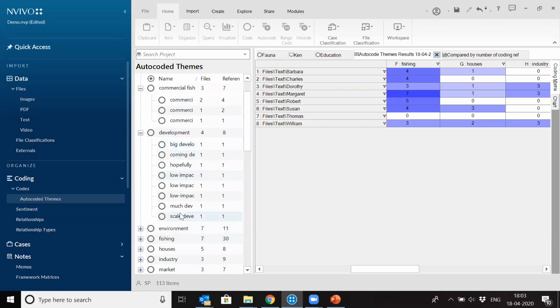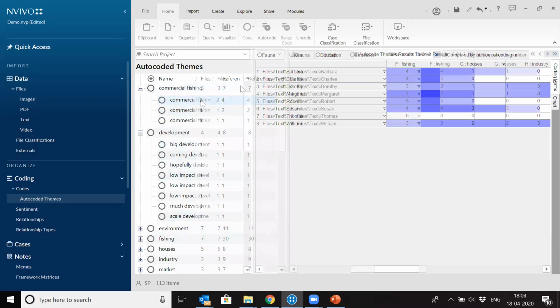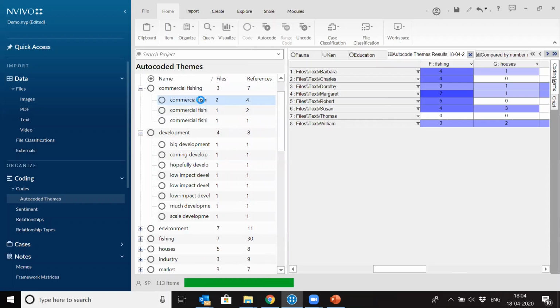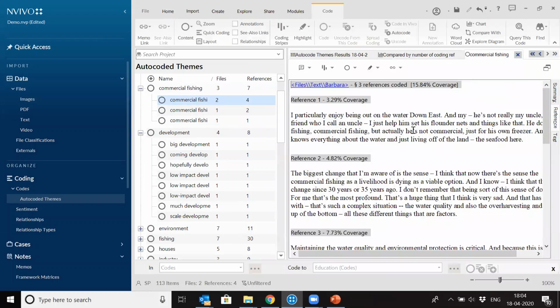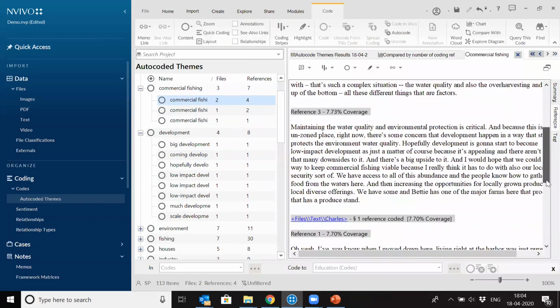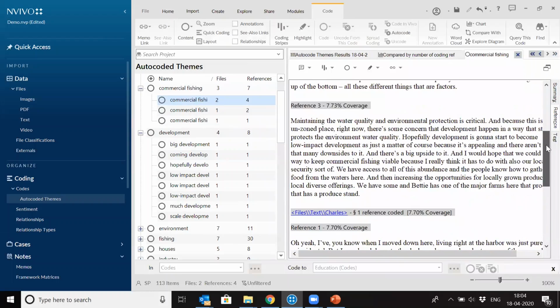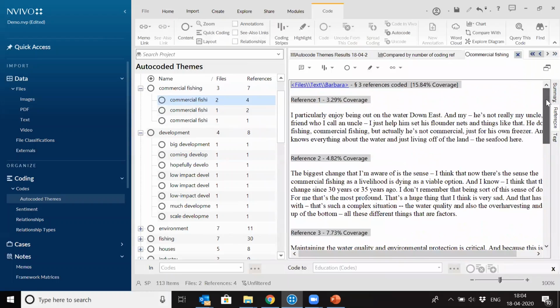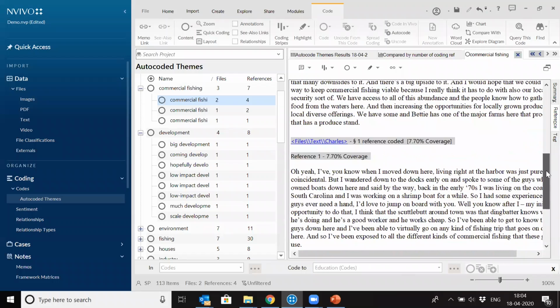And I just want to see the ones with more references. Look, this has got more references, two files for 4 references. So commercial fishing, I'll just click on it. So it shows the references which have been saved here. So these are 4 references, and you can see 1 is coming from Charles and 3 are coming from Barbara's interview. So this has been done automatically.